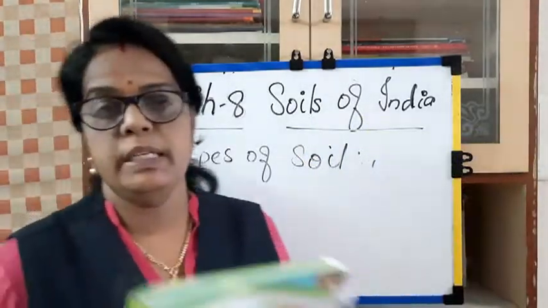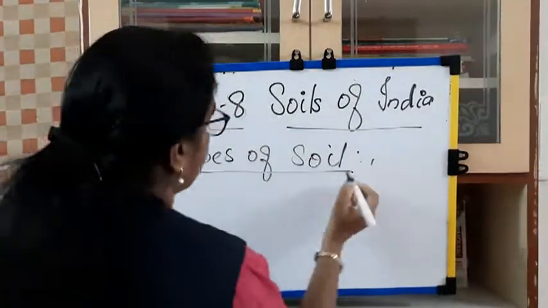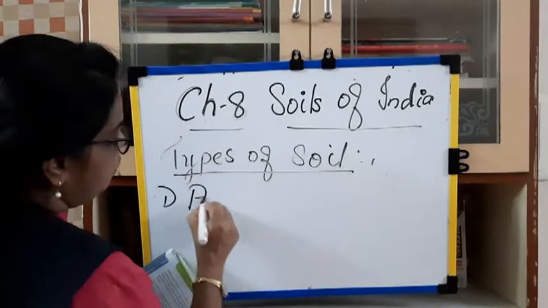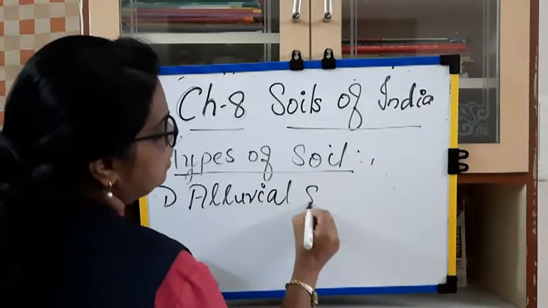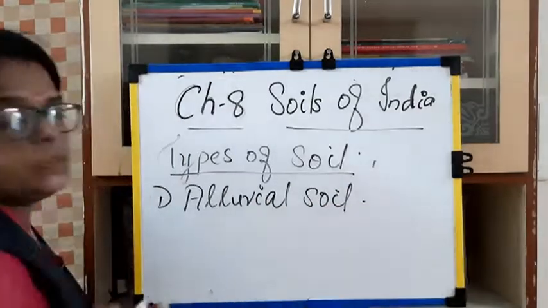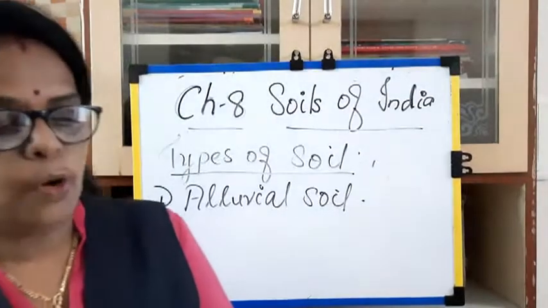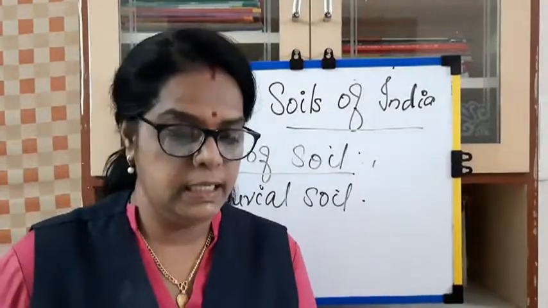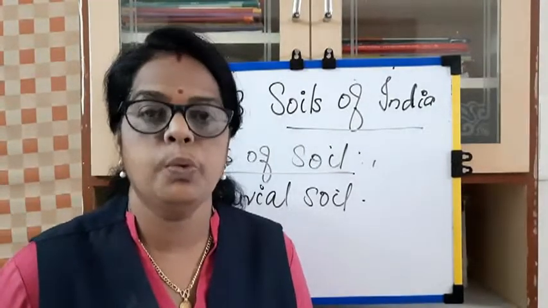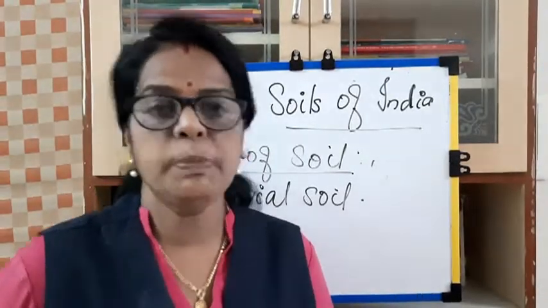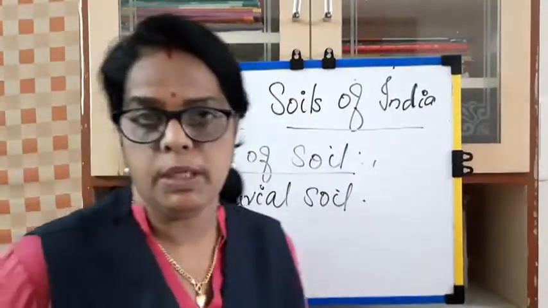Okay, the first soil is alluvial soil. The first one in the types of soil is alluvial soil. See, the soil that is formed due to the deposition of silt and sand brought down by rivers is known as alluvial soil. So what is meant by alluvial soil? This is the first soil, alluvial soil.